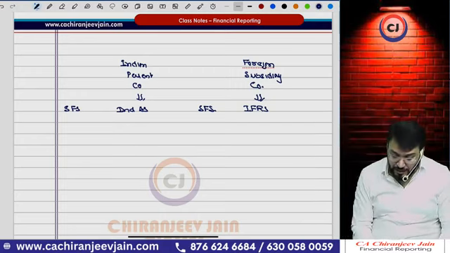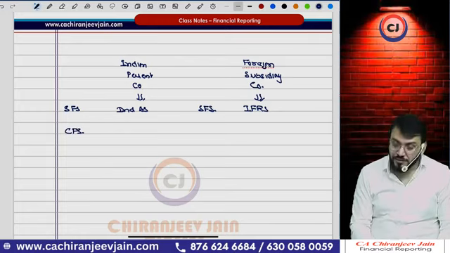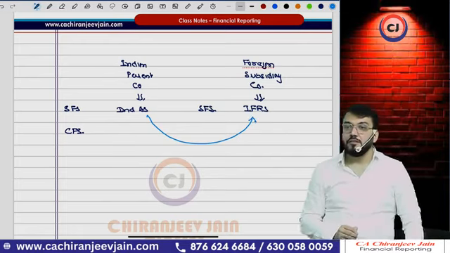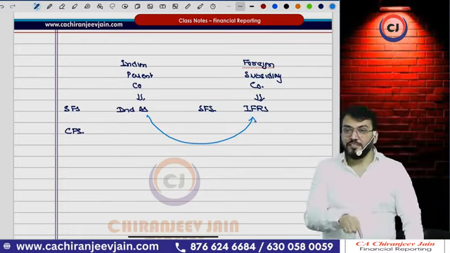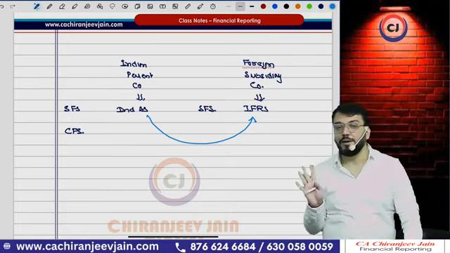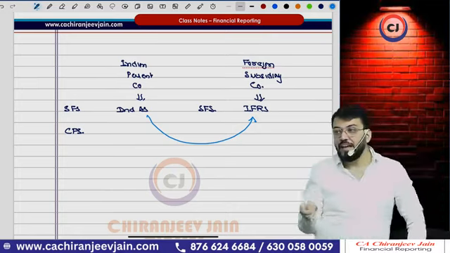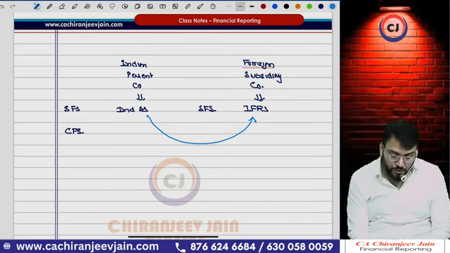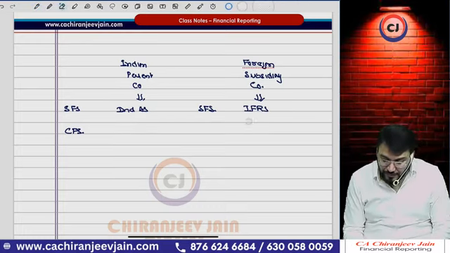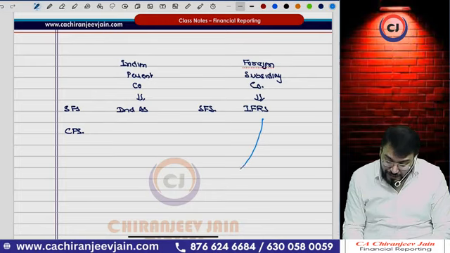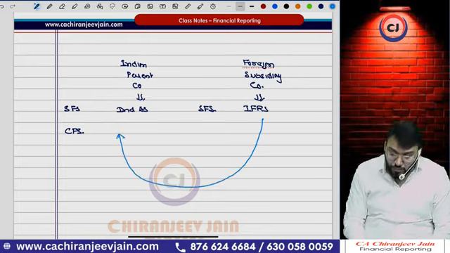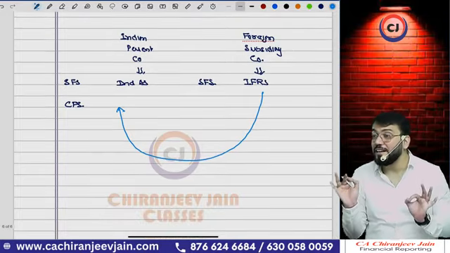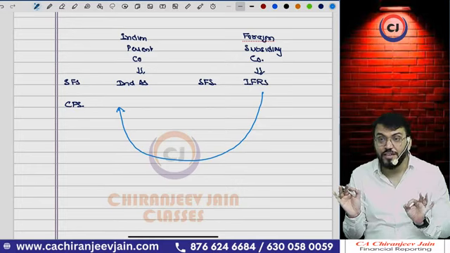Now this Indian parent company will also prepare CFS. CFS means what? We need to consolidate these two financial statements. Whether this is possible or whether this is permissible. But no, this is not permissible. You cannot consolidate any financial statement which is prepared based on IFRS. Therefore, what clarification has been given? This foreign subsidiary company needs to provide information to the Indian parent company as per Ind AS for consolidation purpose. For which purpose? Consolidation purpose.